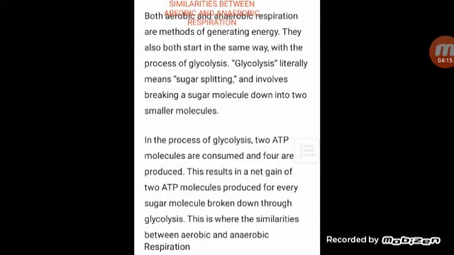In glycolysis, 2 ATP molecules are consumed and 4 are produced. This results in a net gain of 2 ATP molecules for every sugar molecule broken down through glycolysis. These are the similarities.